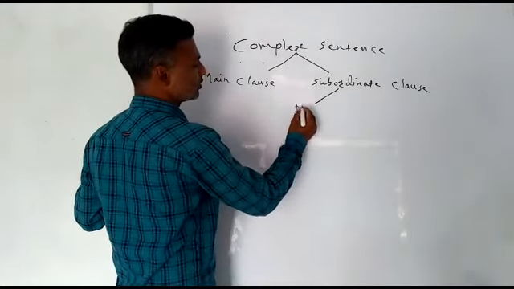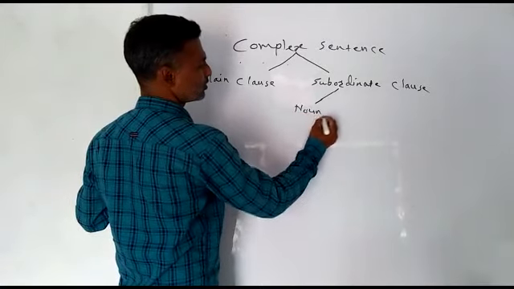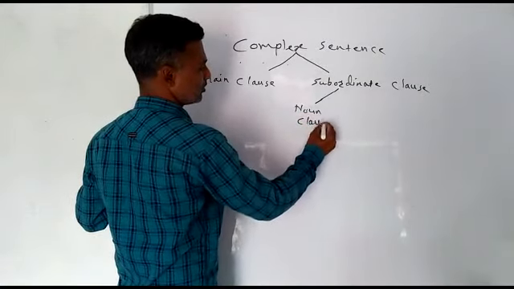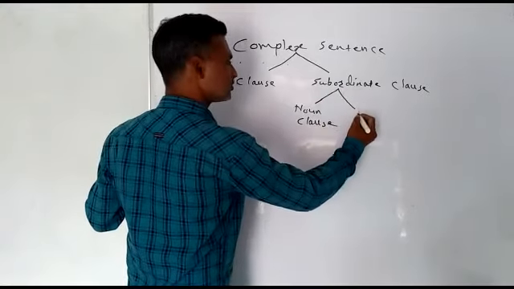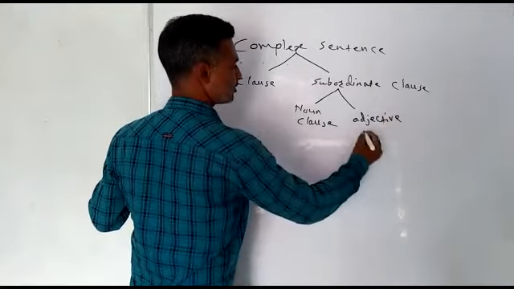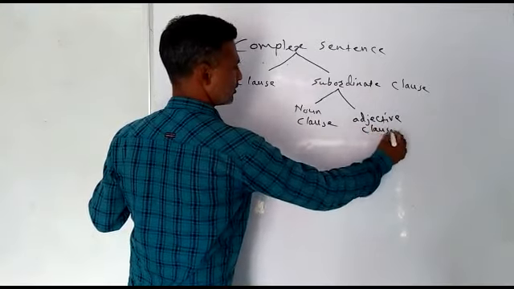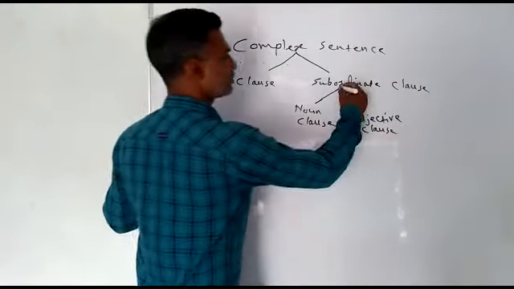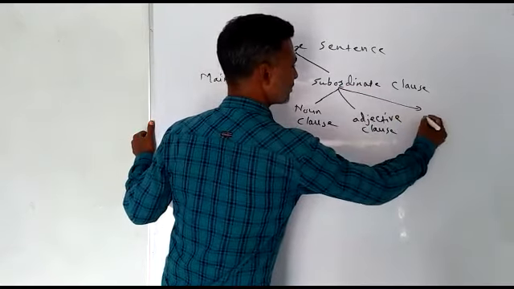Number one, noun clause. Number two, adjective clause. And number three, adverb clause.